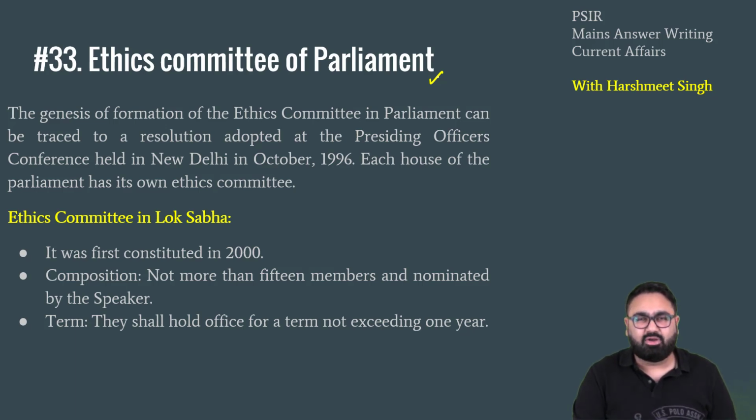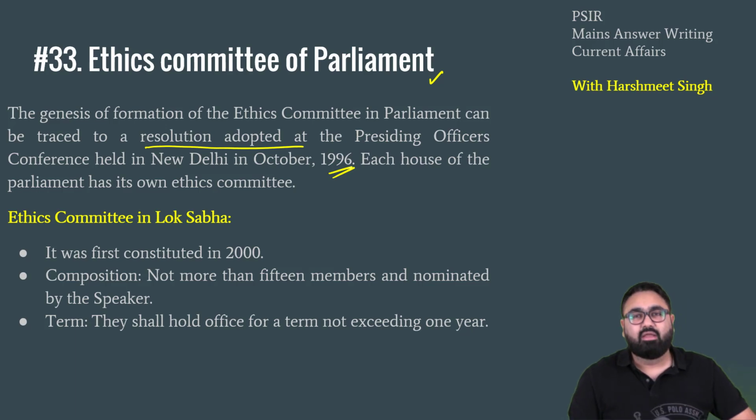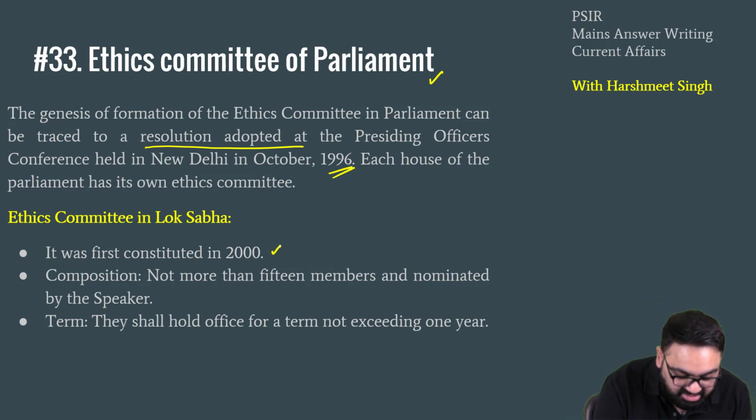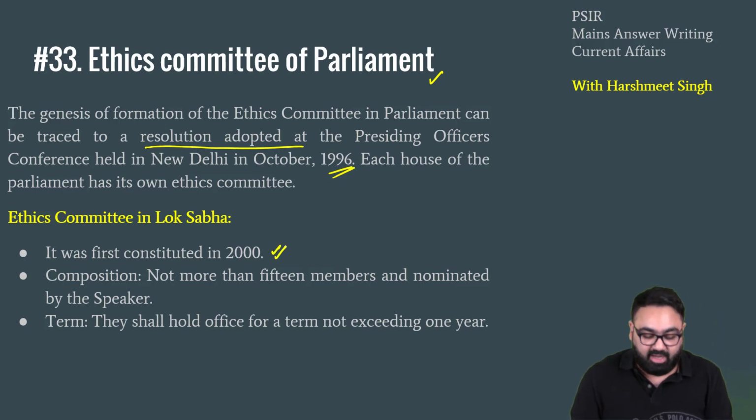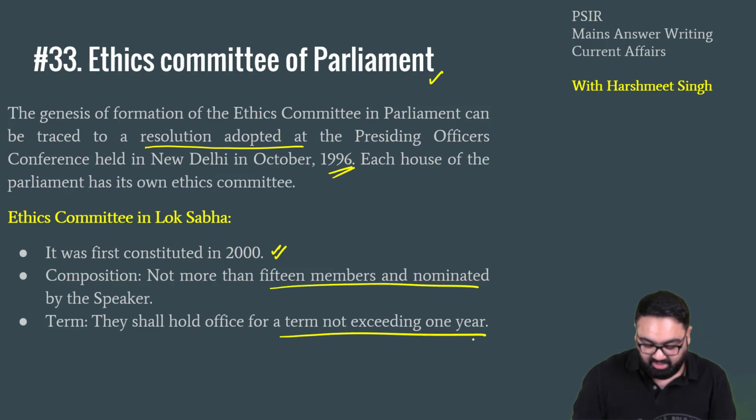The Ethics Committee is something you don't really hear about quite a lot. It's not a very old committee. It has been formed recently, a few years back. The Ethics Committee in the Parliament can be traced back to a resolution from 1996. Ethics committees are different in Lok Sabha and Rajya Sabha. In Lok Sabha, it was first established in the year 2000. It has 15 members nominated by the Speaker who shall have a 1-year term.